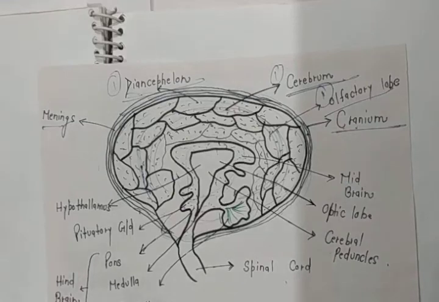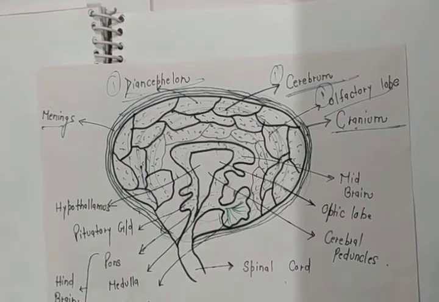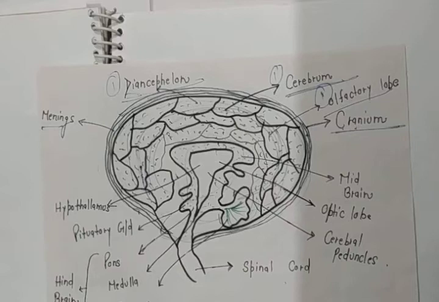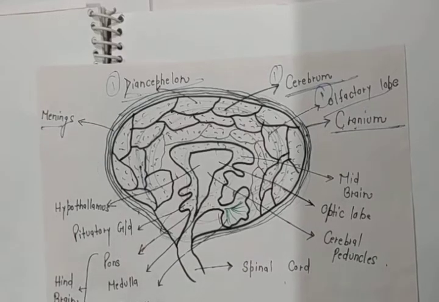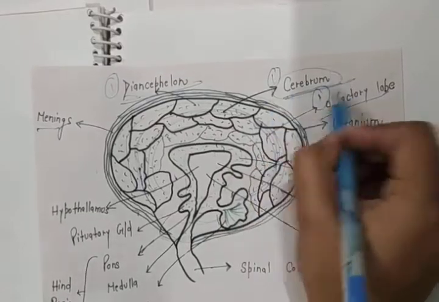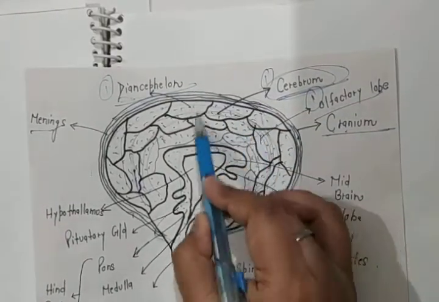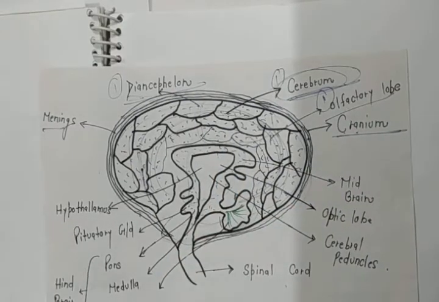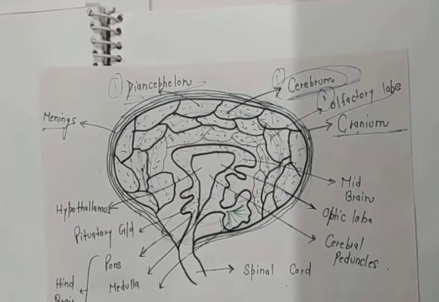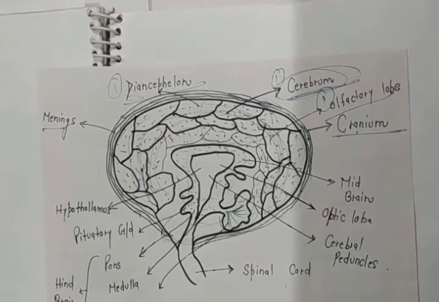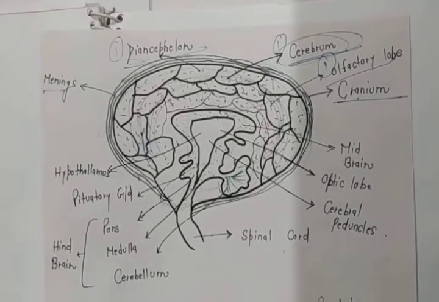That complete action is normally controlled by the cerebrum. Clear? But the cerebrum is not just a single structure. Actually, this cerebrum contains four lobes in itself. And what will be the structure of a lobe? I am telling you.